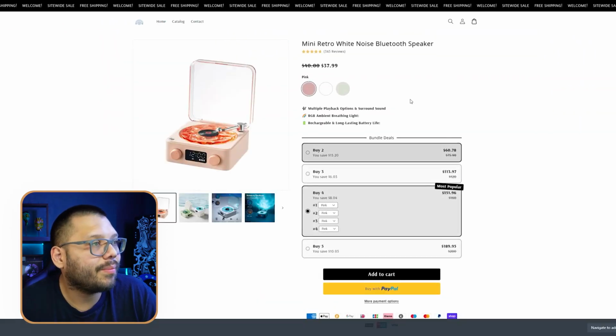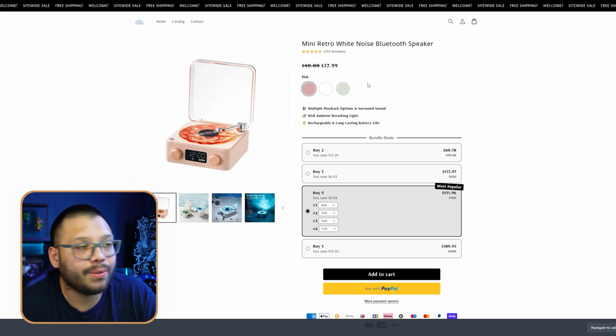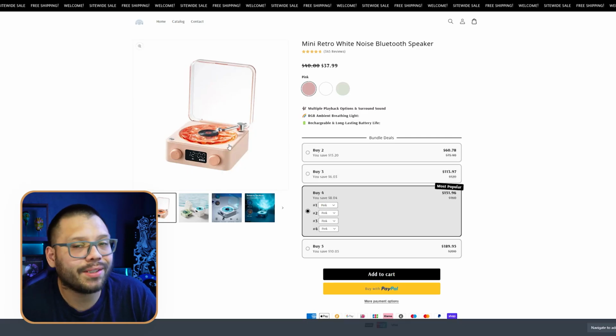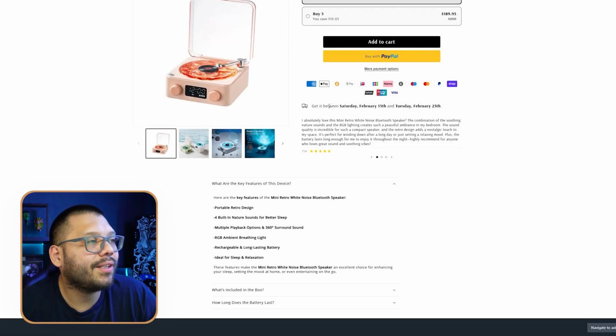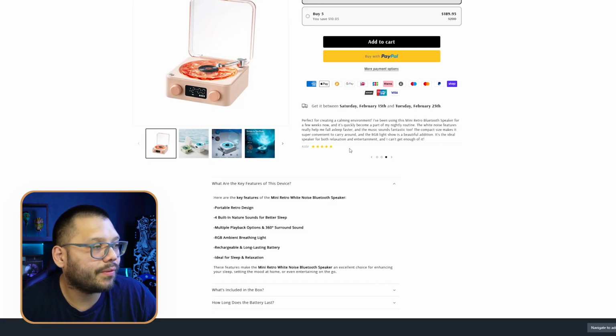And then here you can see one of them. This is the mini retro white noise Bluetooth speaker. This is actually really nice. I've been wanting something like this, except in an actual record player. But taking a look at the product page, it's very sleek, very clean, not too much information. I love the reviews over here.